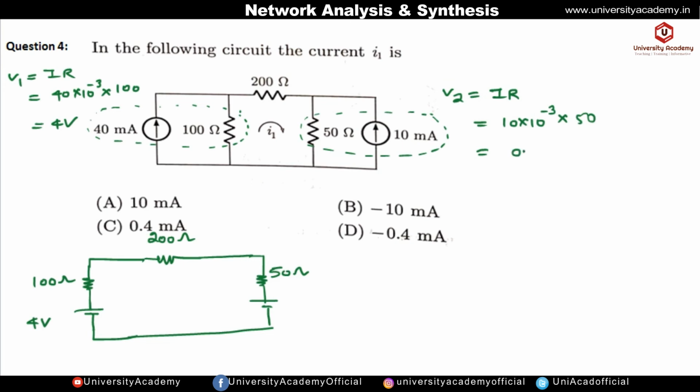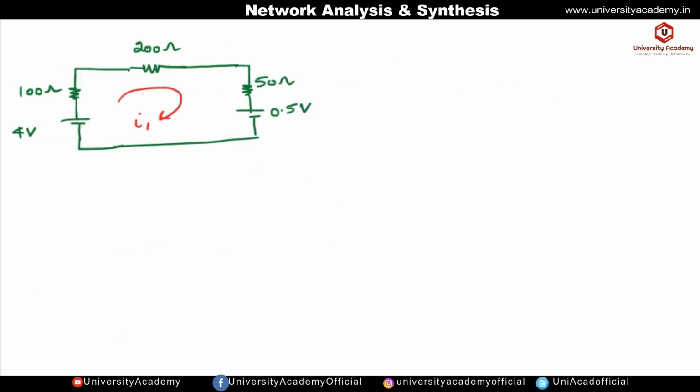So it will be equal to 0.5 volt. Okay, so this is 0.5 volt, and current in this loop is I1 current, whose value we have to find out. Okay, so this current I1, so we can apply the KVL in this path. Okay, so let us apply the KVL in this loop.